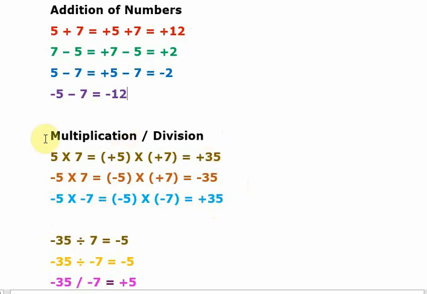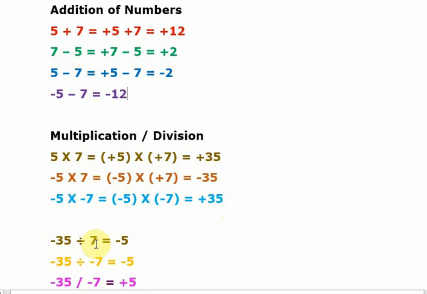Even for division it is the same, right? It's very simple. This you need not memorize. We know how to multiply, right? Only pay attention to these two. When minus and plus multiply together, the answer will always be minus. When minus and minus multiply together, the answer should be plus.